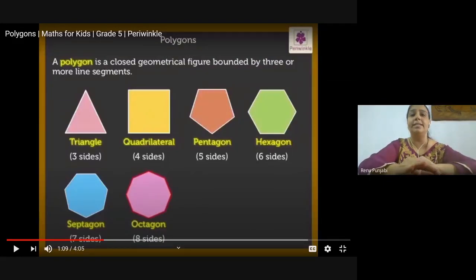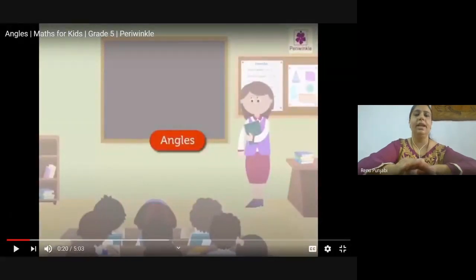So now let's revise the angles, as I said, because to understand a few of the maps we need to understand the angles also, and in your book also there are some questions related to angles. So just revise the angles. We go back to our previous chapters and revise the angles. So I'm going to present you a video based on the angles. Children, I will mute myself.